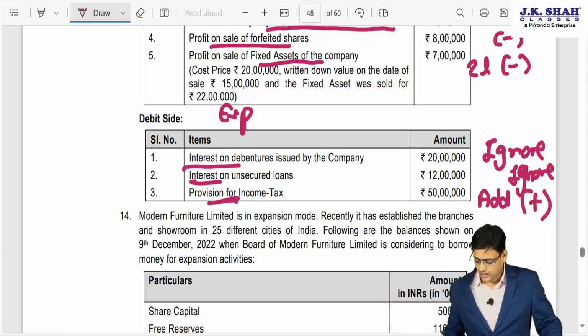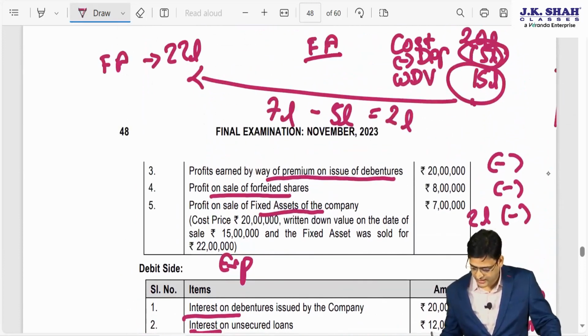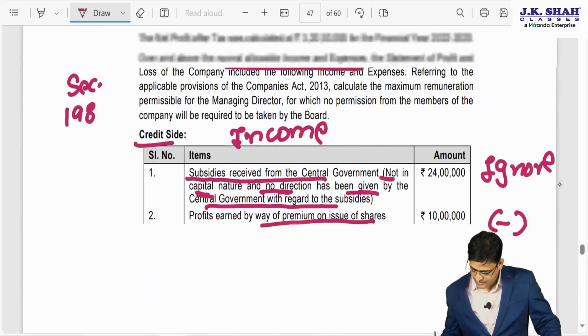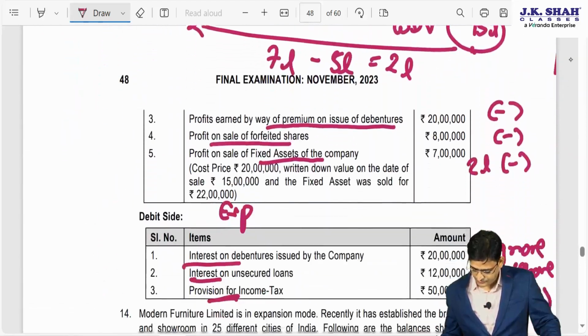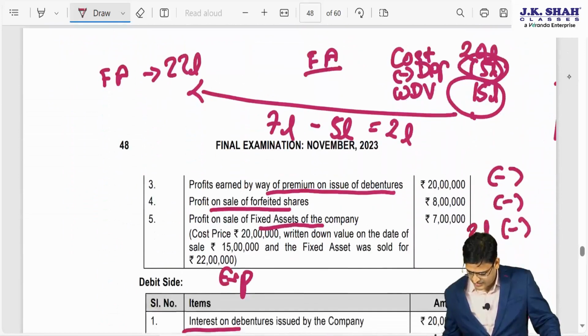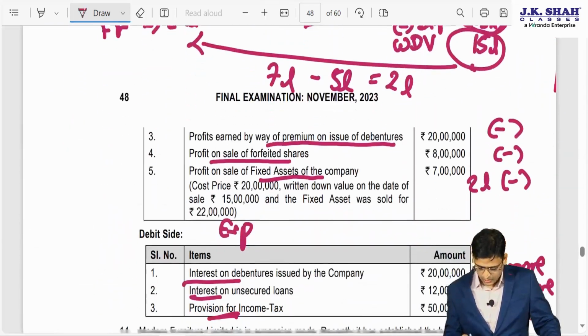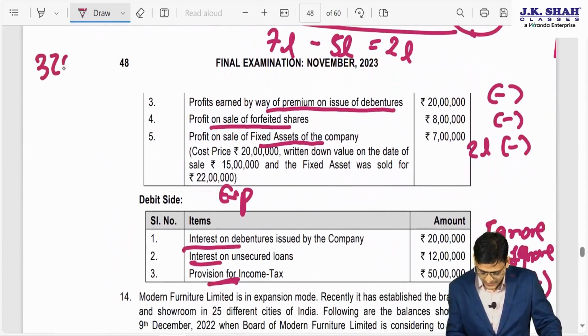So now see what is the value. If you will see the net profit, how much is the net profit? You please tell me. The net profit is how much? 3 crore 20 lakhs. So we'll write 320 lakhs. Out of this 320 lakhs, what will reduce?